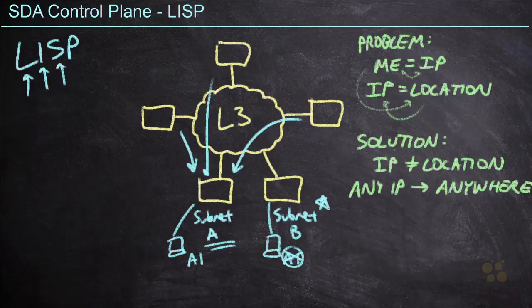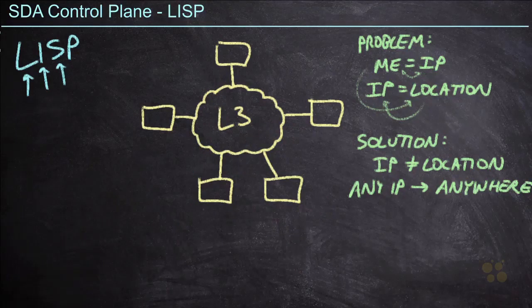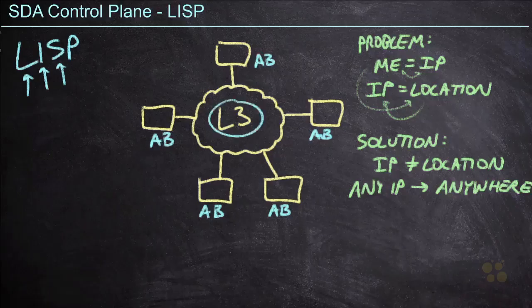So here's what LISP is going to do. LISP is going to allow all of the subnets to live at all of the locations. So let's say subnets A and B live in every single location here. And this would apply if we have more than 2 subnets as well. So if we had 30 subnets, all of them would live at every single location. Already you're thinking, okay, well wait, Jeff, if they're all going to live everywhere, this can no longer be layer 3. This is going to need to be layer 2. But hang on, because LISP is going to help us with this.